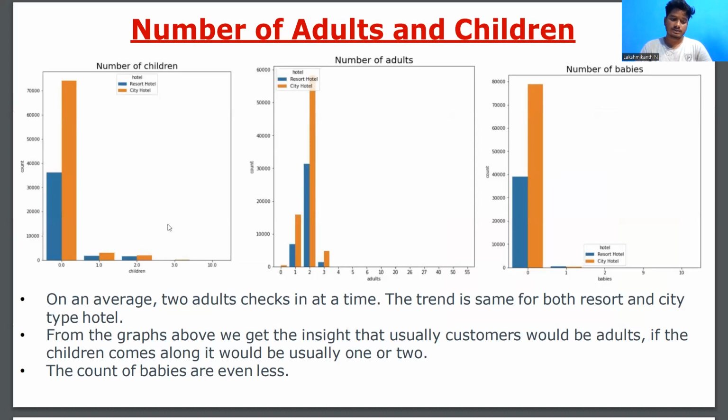and next are children. The trend is the same for both the resort hotel as well as the city hotel. Just see, adults have been dominating, and only one or two children have visited our hotel. This is the data.